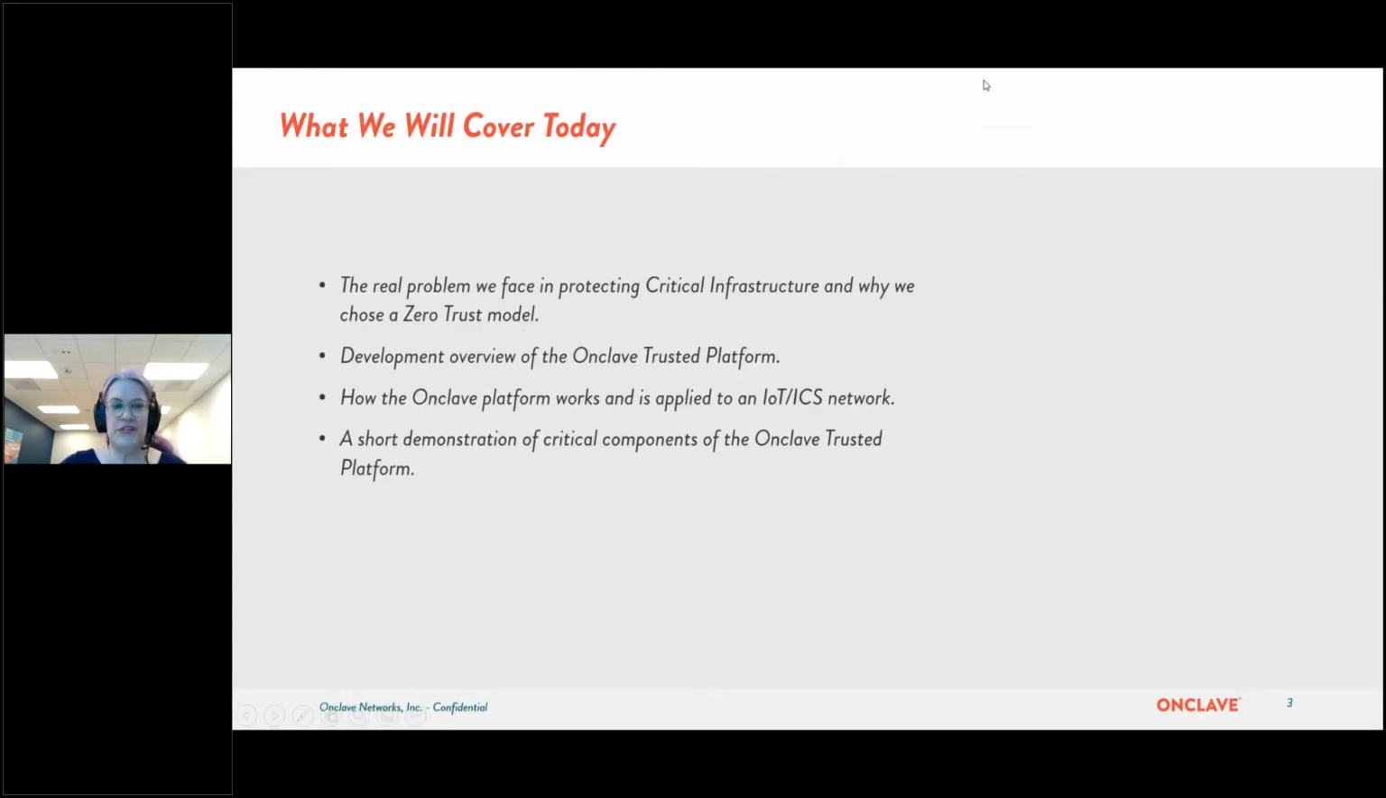What we will cover today: number one, the real problem we face in protecting critical infrastructure and why we chose a zero trust model. Number two, the development overview of the Enclave Trusted Platform. We will then go to how the Enclave platform works and how it is applied to an IoT ICS network. And lastly, I will provide a short demonstration of critical components of the Enclave Trusted Platform.